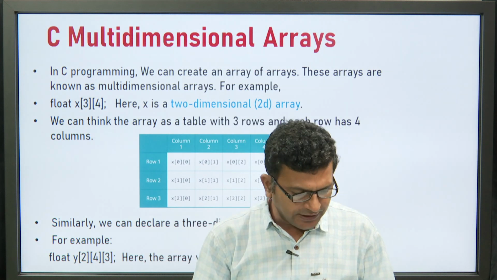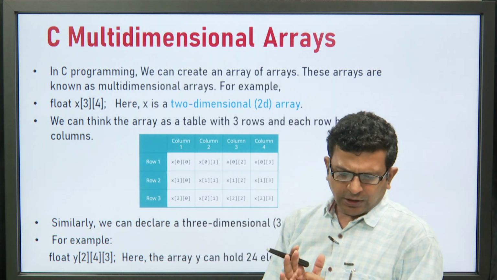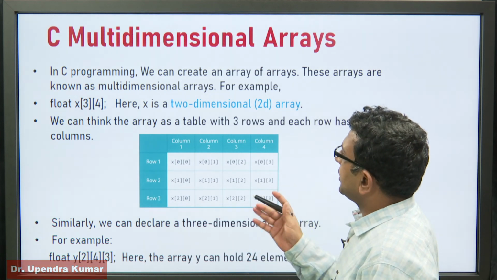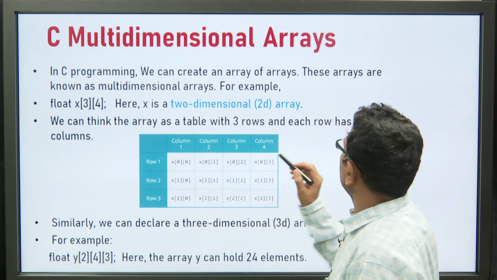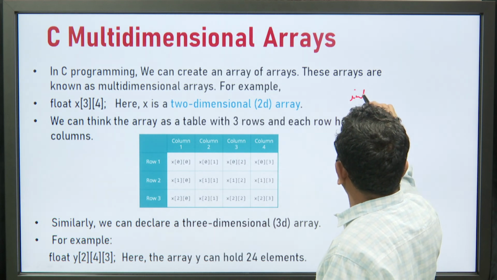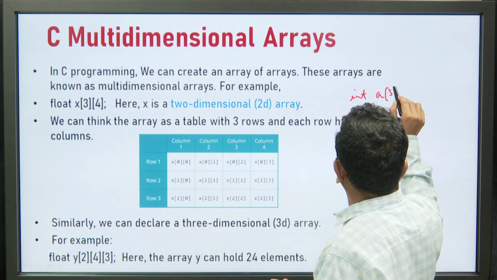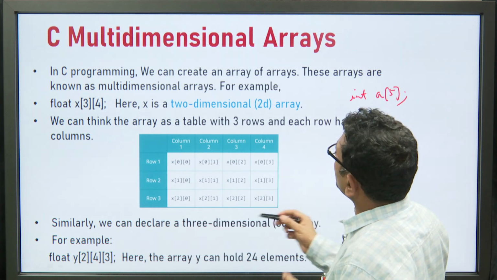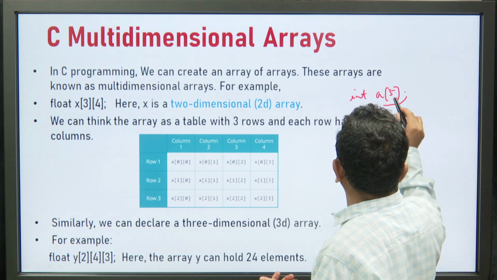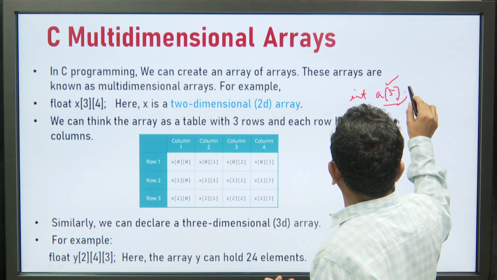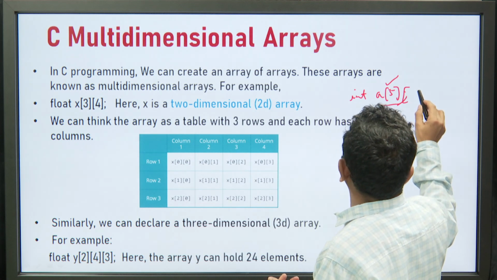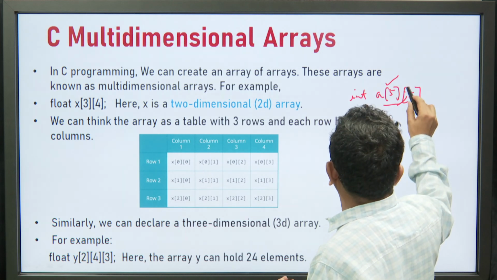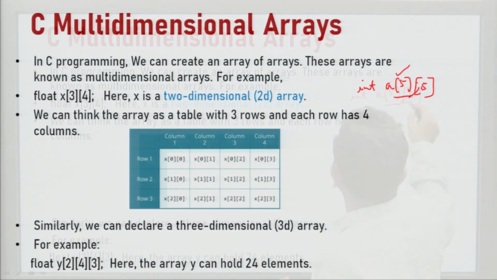Now, next is the multi-dimensional array. If we want to create an array of arrays, that is called a multi-dimensional array. In the earlier case we have used only a single subscript. If we want to declare a single dimensional array of size 5, this is how we can declare int a[5]. But if you want to declare a two dimensional array, we have to add another subscript. Suppose we want to declare a two dimensional array of size 5 cross 5. So, we will add one more subscript and write another maximum size over here.